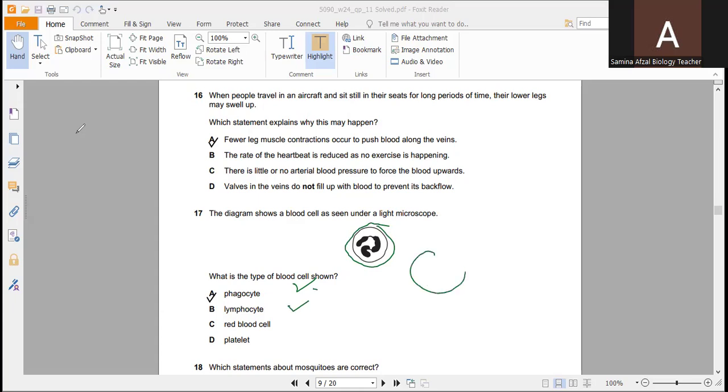Lymphocytes have a round shape, mostly they have a round shaped structure. So lymphocyte is not it. Red blood cells don't have a nucleus, no nucleus. And platelets also don't have a nucleus just like this. So phagocytes only have this type of lobed structure. So phagocytes is the correct option in this data.